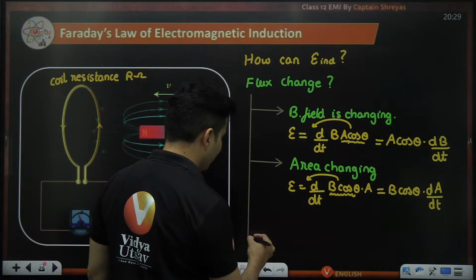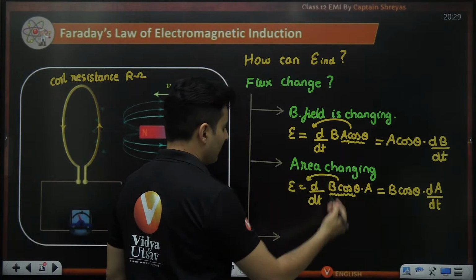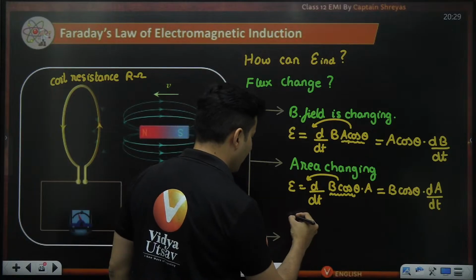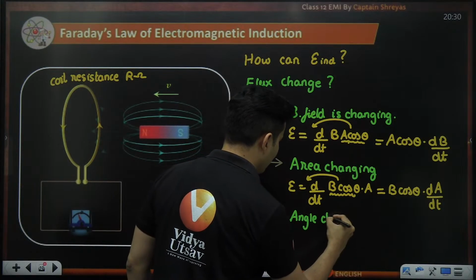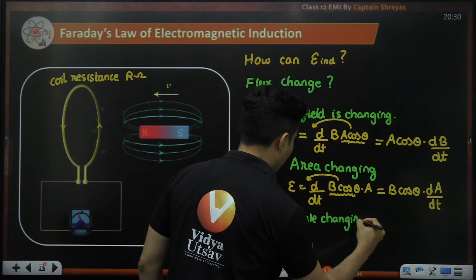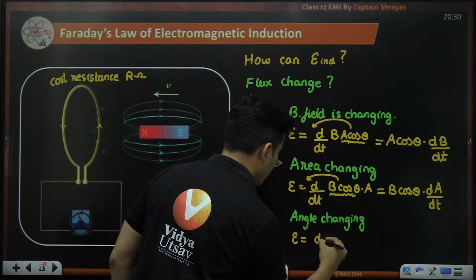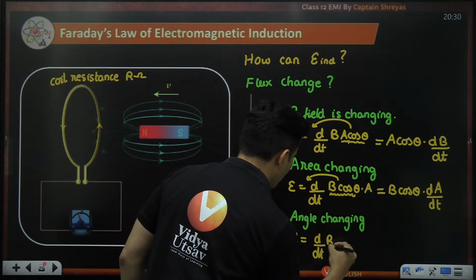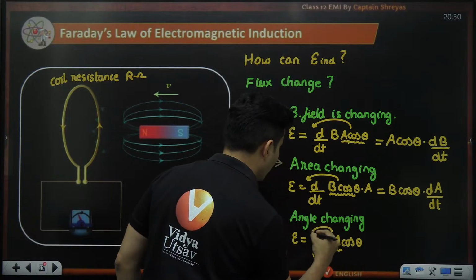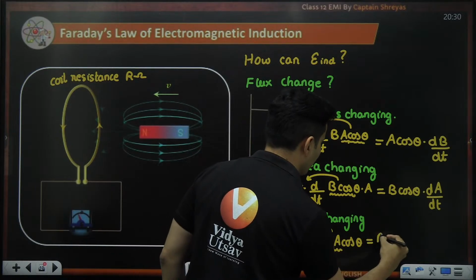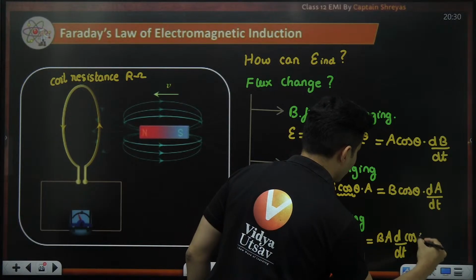And the final way in which you can create that EMF or the flux change is by changing the angle. So the angle itself is changing, which means your EMF will be d by dt of B A cos theta. B and A haven't changed, so they come outside the derivative, and I have d by dt of cos theta.